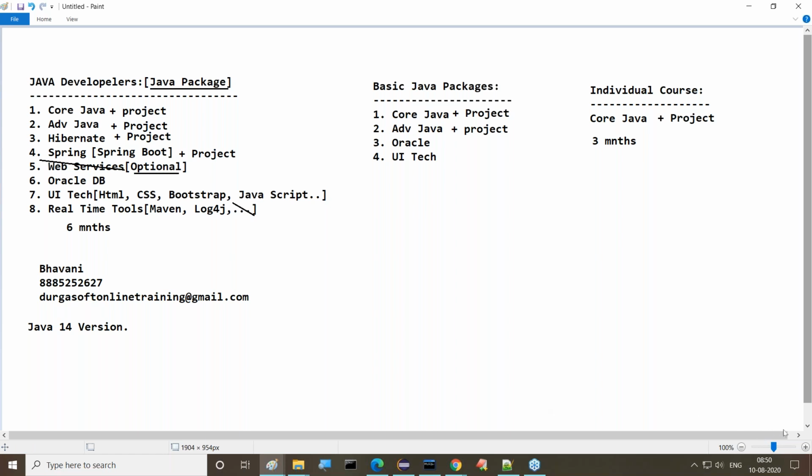And Mego Patel, just talk once with Bhavani with this number and this mail ID, then she will give the fee related information and everything. Yes, I don't want to talk about money related things inside the class. We can talk with the admin people, and she is the responsible person for all my classes.